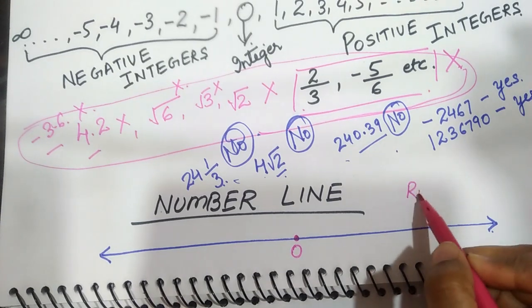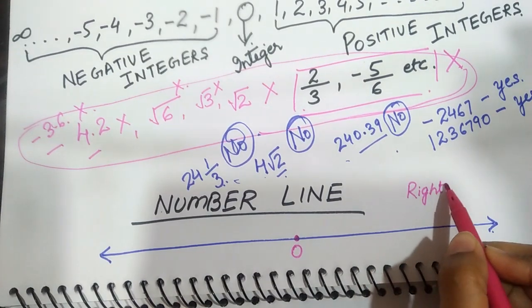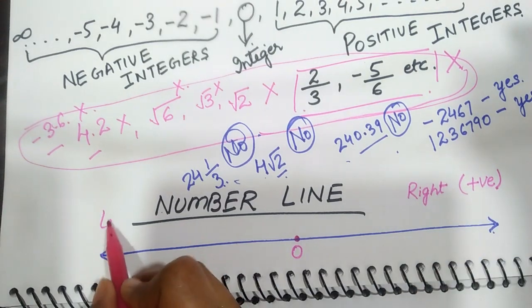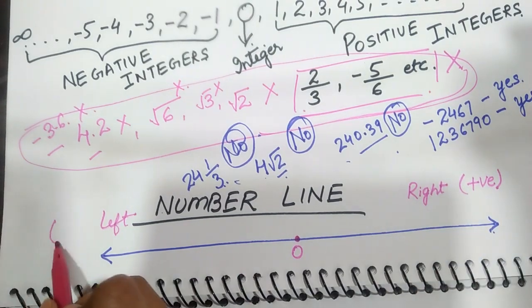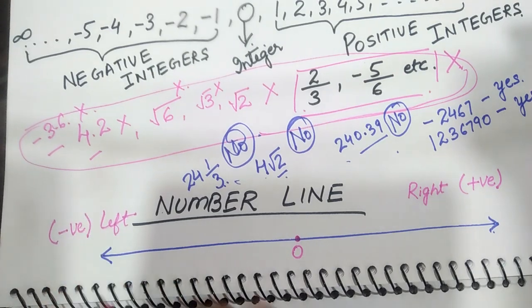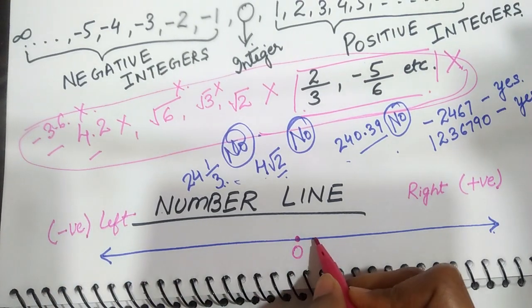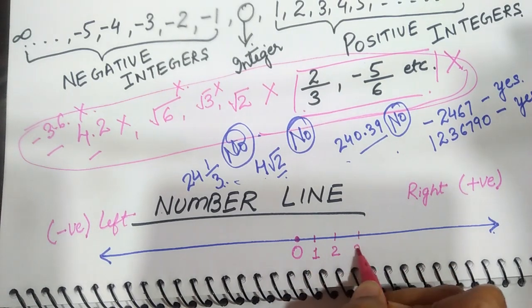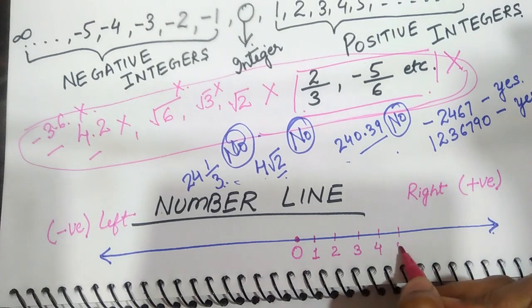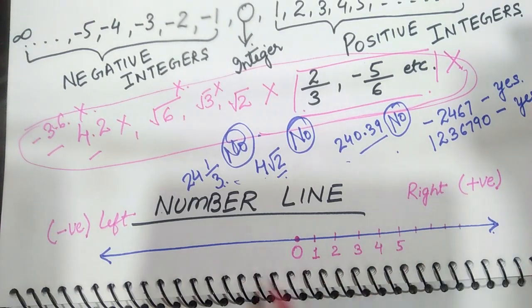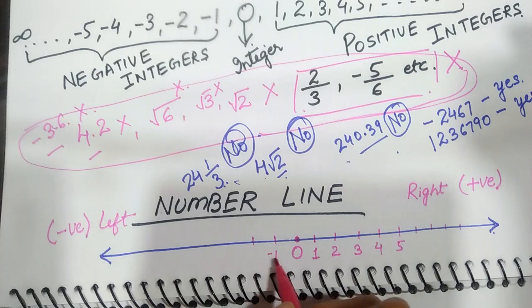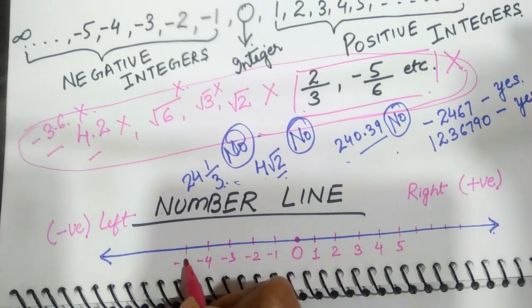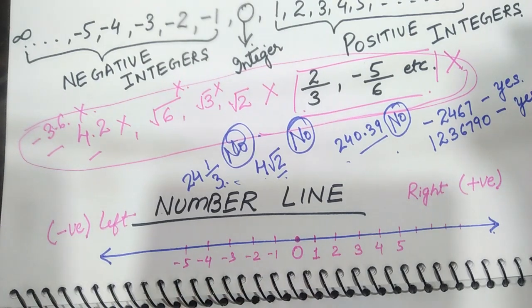To the right of the 0, we take all the positive numbers, and to the left of this 0, we draw all the negative numbers. So to the right, we take the same distance for 1, same for 2, same for 3, for 4, for 5, and so on. And to the left, -1, -2, -3, -4, -5, and so on.